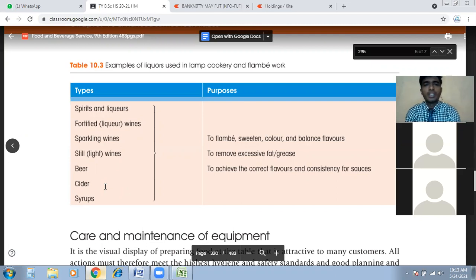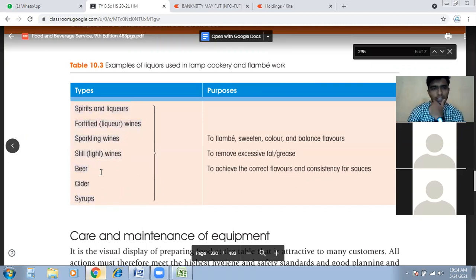What types of liquors do we use? We use spirits, liqueurs, fortified wines, sparkling wines, still wines, beer, and cider. These are all flammable. Flammable means that if they come in contact with fire, they will catch fire quickly.